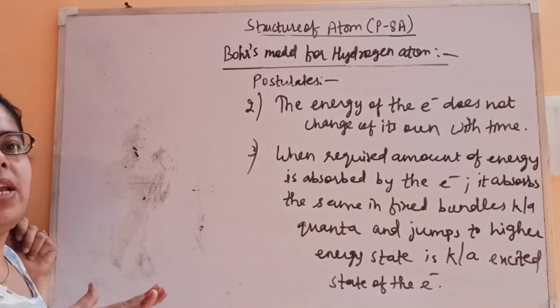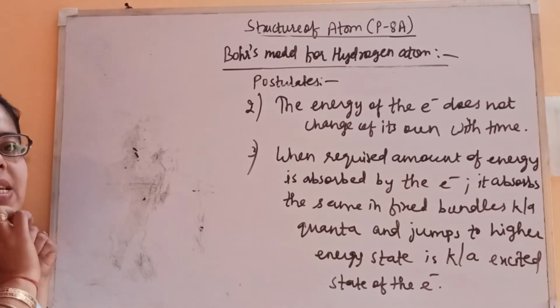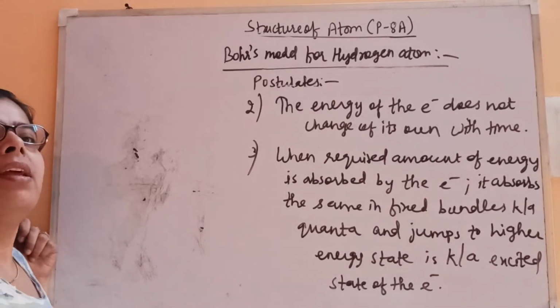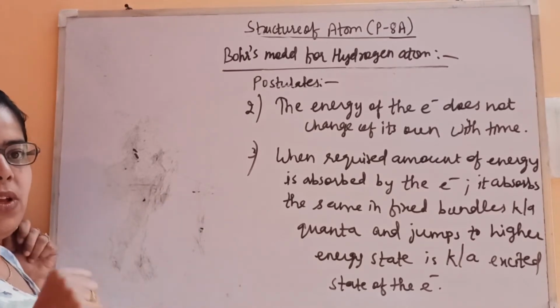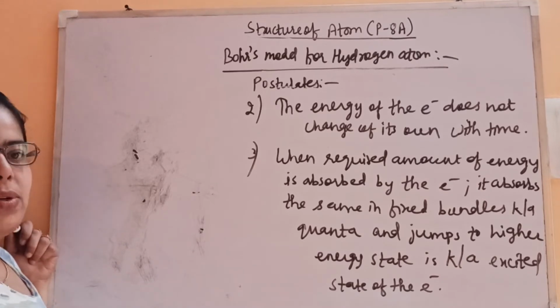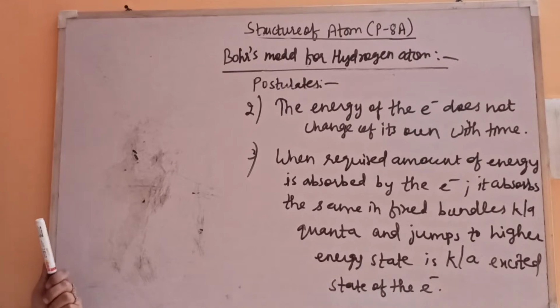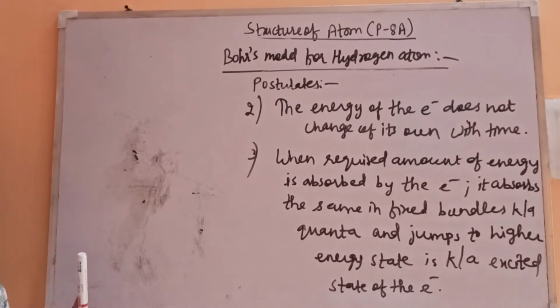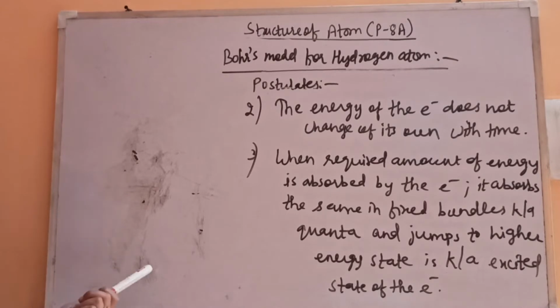Fine, so their ground state, when they sit quietly, is a stable one, and the excited state is not that stable, so again they have to come back to their ground state. Whatever amount of energy they have absorbed, the same amount of energy they will emit and come back from the excited state to the ground state. Then that energy difference will be E2 minus E1, where E1 is the energy of the ground state and E2 is the energy of the excited state.